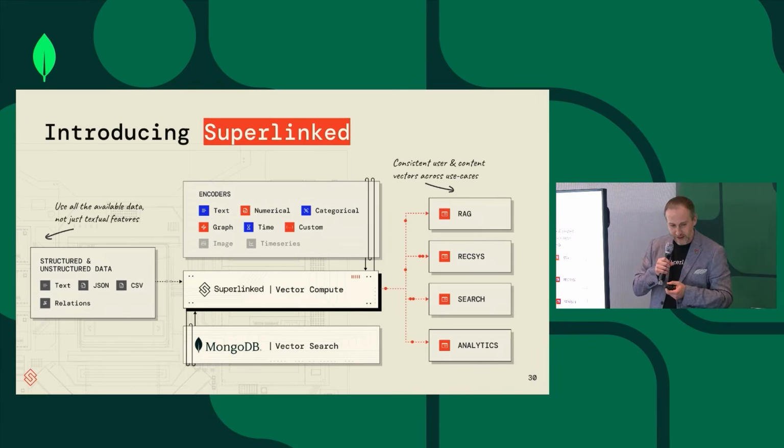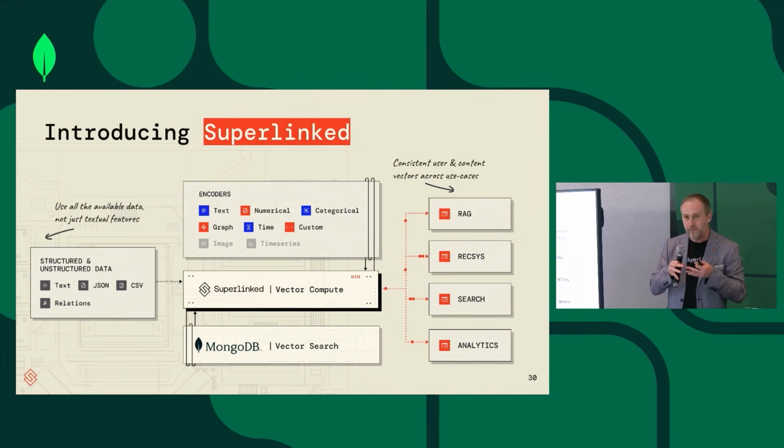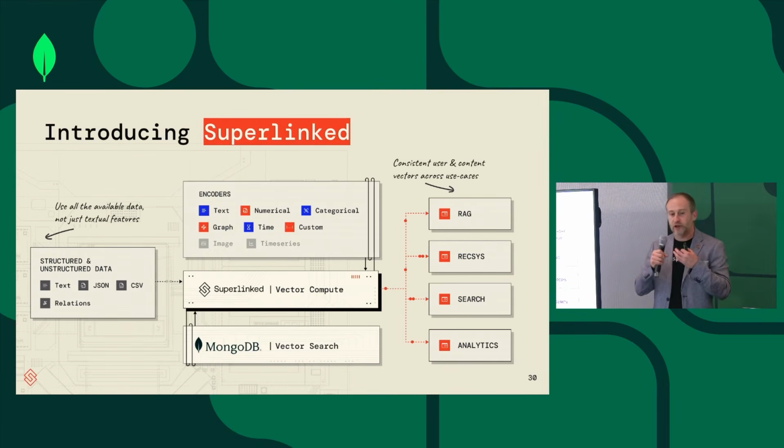on those events. So now we finally go to Superlinked. So what is Superlinked? Superlinked is that platform that helps you embed complex data and then query it through natural language in runtime, right? And also treat the events and the feedback loop. So we take all the available data, so not just the textual features, not just the unstructured data, and we serve a bunch of use cases. So one of them that we talked about is basically semantic search, but that also feeds RAG and recommender systems and analytics, so clustering and grouping of different events. And by the way, we have a connection to MongoDB. One of the reasons we are here, we recently partnered with Mongo.